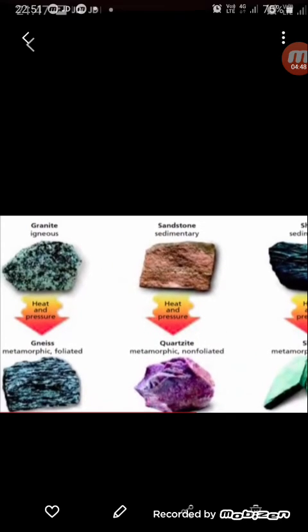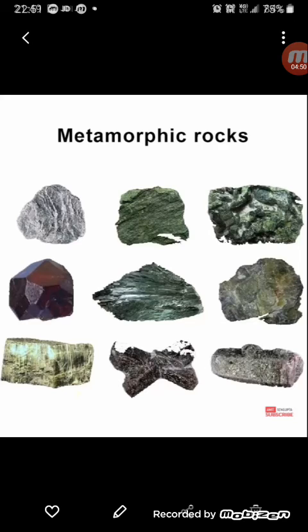In the next picture, I'll show you how metamorphic rocks look. One or two of these are marbles also. Marble is a metamorphic rock which is formed from limestone, which is a sedimentary rock.